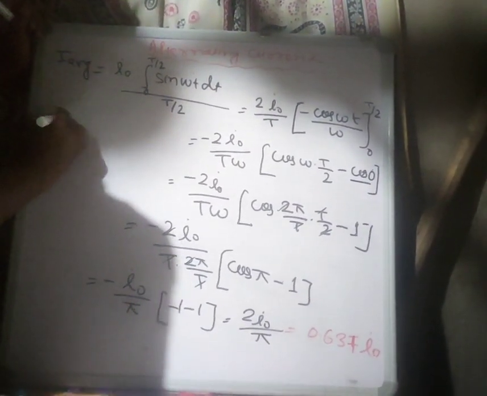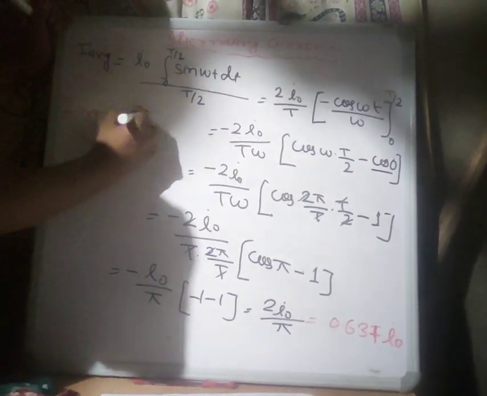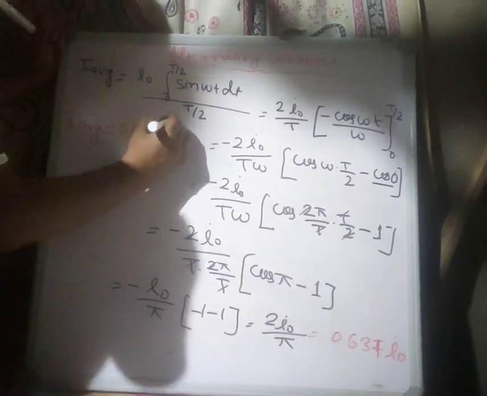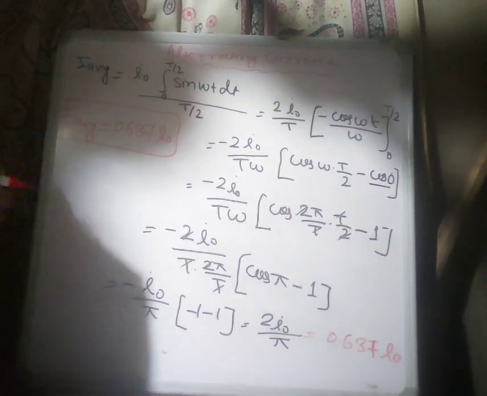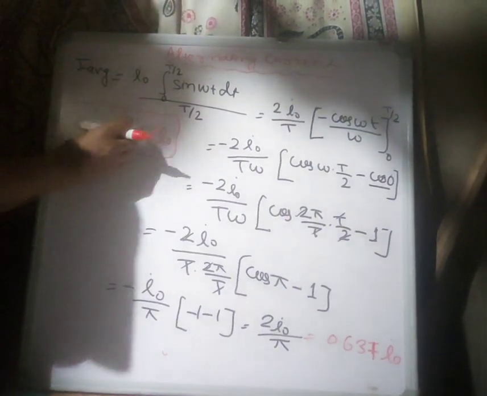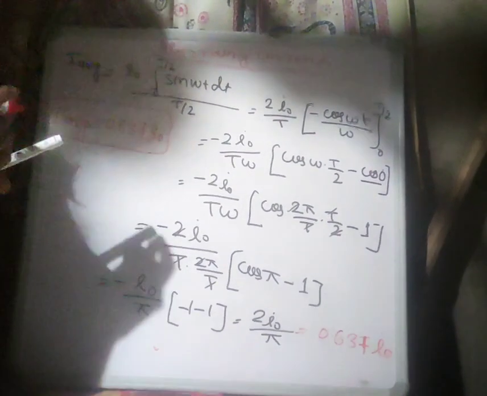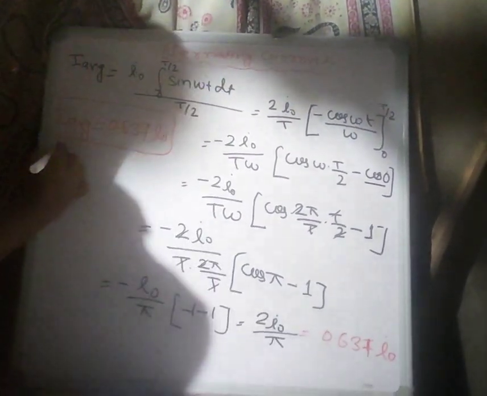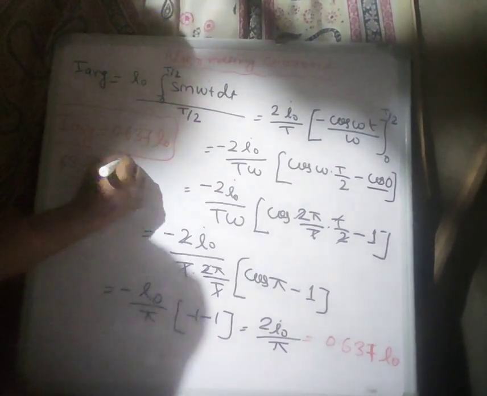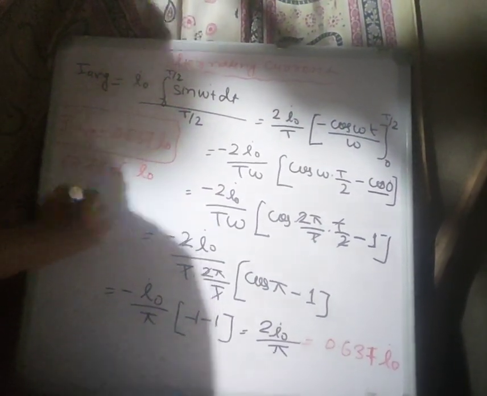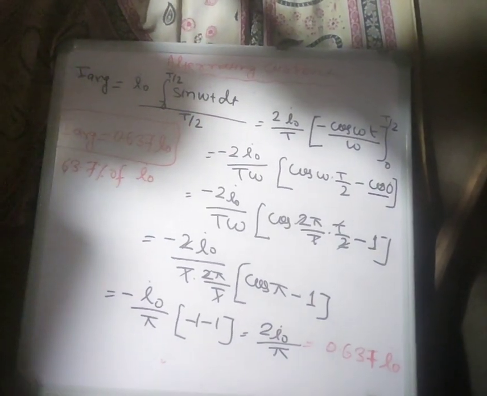So from the derivation we get I average equal to 0.6377 I naught. From this derivation we can see that the average value of current is 63.7% of the maximum value of current, 63.7% of I max.